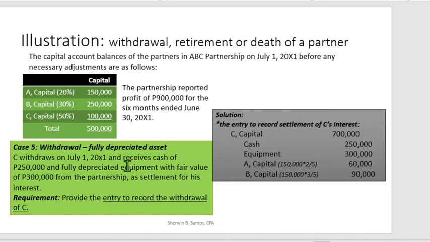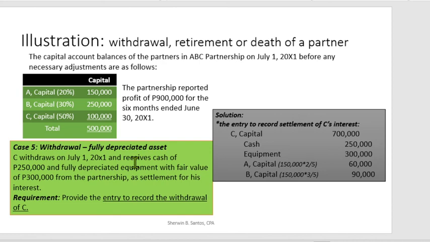So, paano gagawin natin dyan? I-recognize mo pa ba itong fair value? Fully depreciated na yung equipment. Ibig sabihin, wala na yan sa books. So, paano pag ganon? The answer is, kapag ganyan, wala na yan sa books because zero na yan ang carrying amount ng equipment, you have to restate its fair value. So, kung zero ang kanyang carrying amount, dapat i-restate mo siya. You debit equipment for that item.